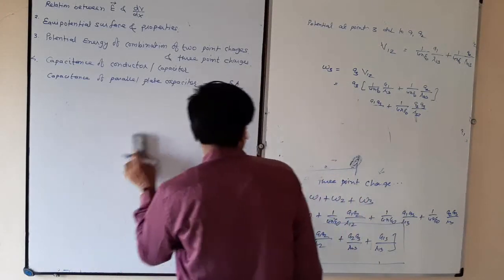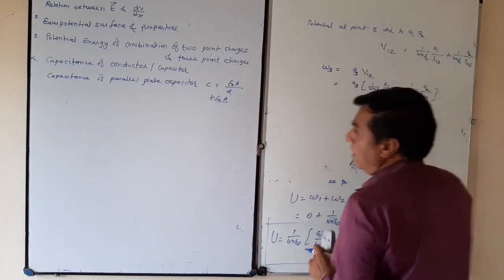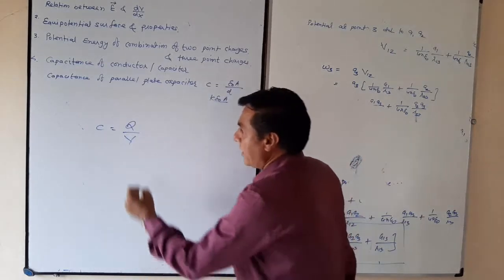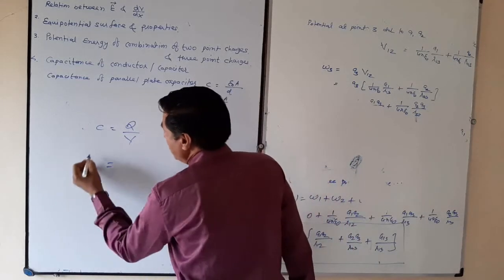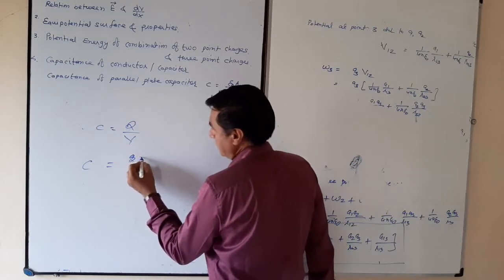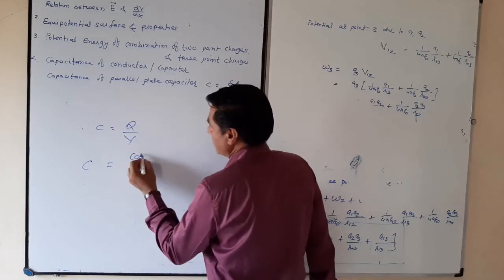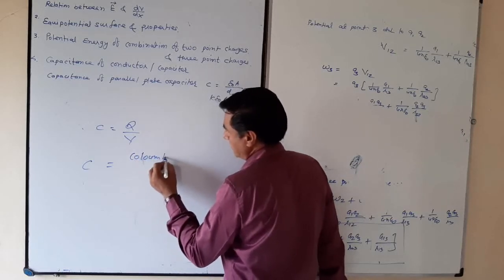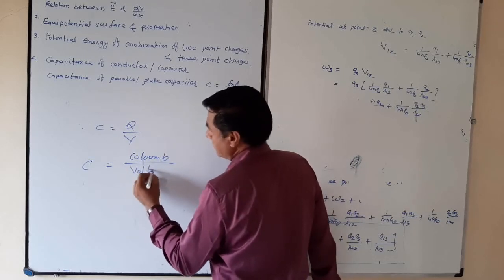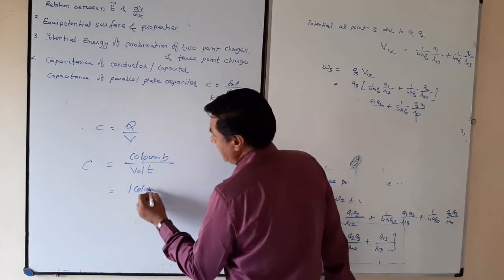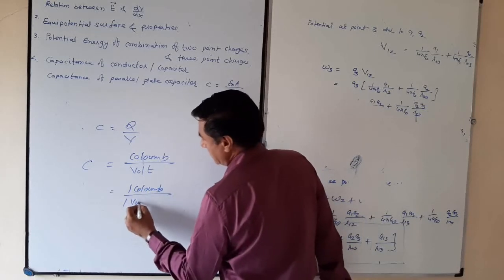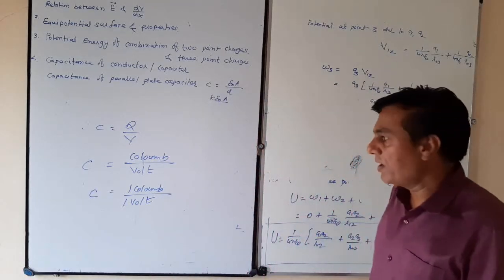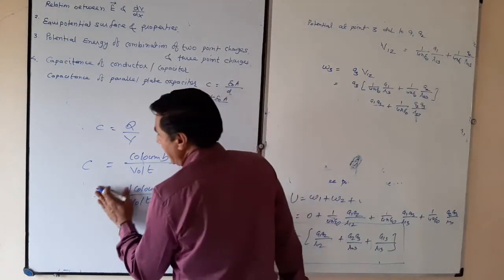Now, since C is equal to Q by V, the unit of C is coulomb per volt. If 1 coulomb of charge is required to raise the potential of a conductor by 1 volt, its capacitance is said to be 1 farad.